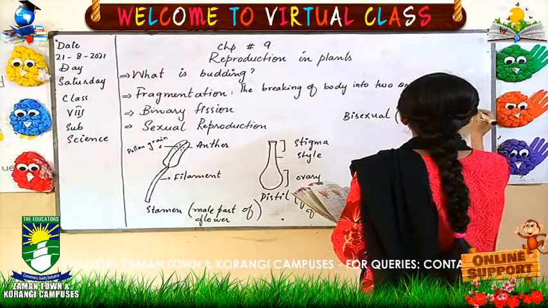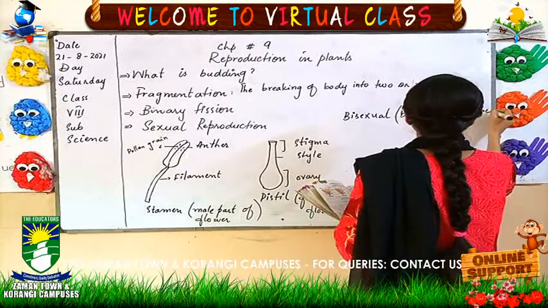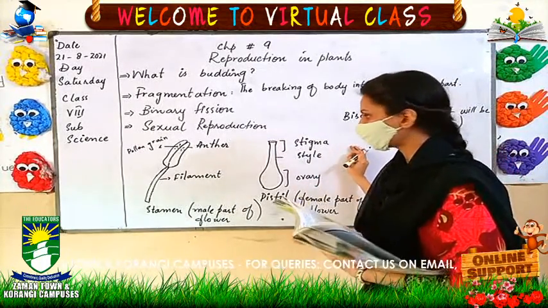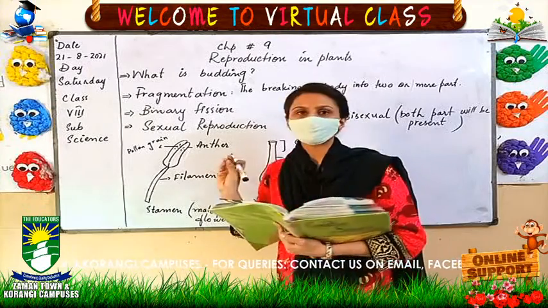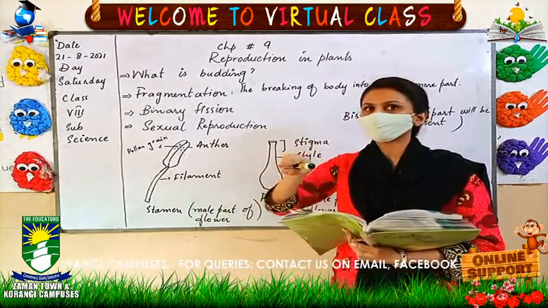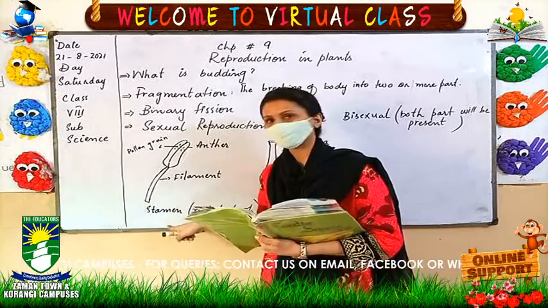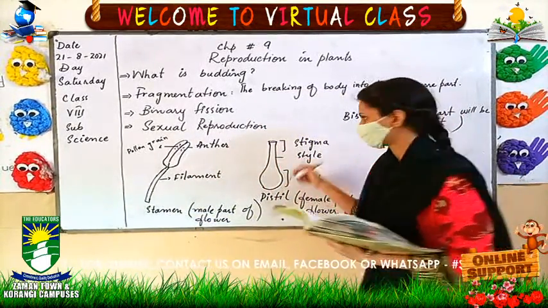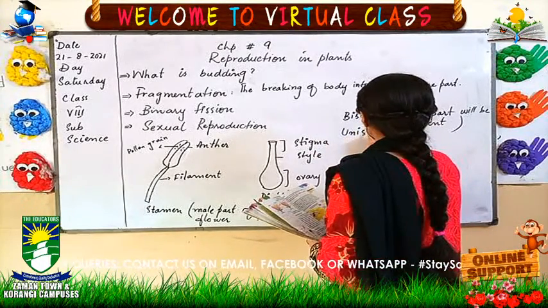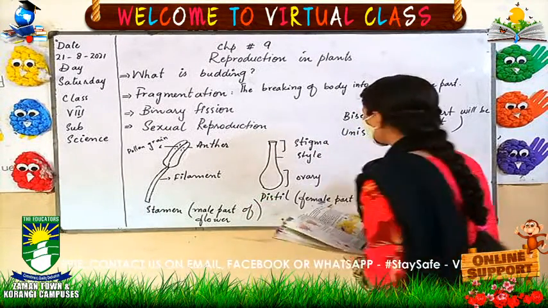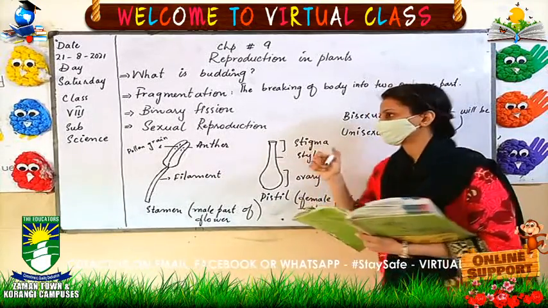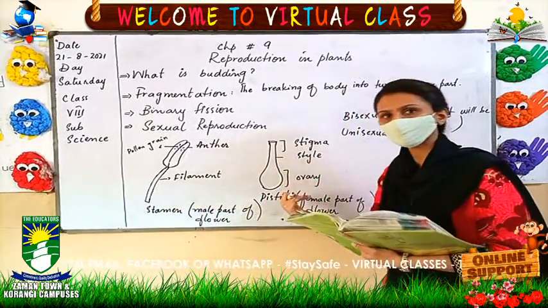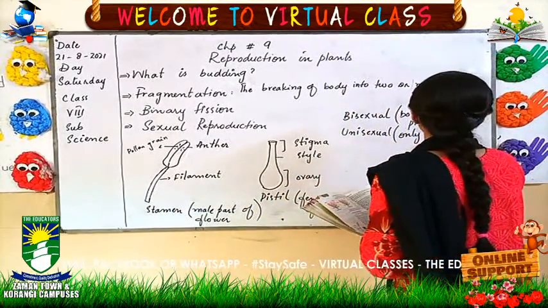Both parts will be present. And if a flower has only one part, only the male part or only the female part, that is known as unisexual. Unisexual means that it has just one part, whether a female part or a male part in the flower.